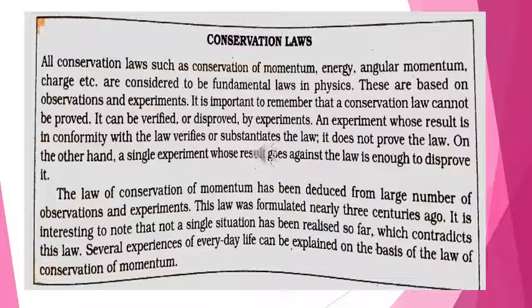Conservation laws. All conservation laws such as conservation of momentum, energy, angular momentum, charge, etc. are considered to be fundamental laws in physics. These are based on observations and experiments. It is important to remember that a conservation law cannot be proved. It can be verified or disproved by experiments. An experiment whose result is in conformity with the law verifies or substantiates the law. It doesn't prove the law. On the other hand, a single experiment whose result goes against the law is enough to disprove it.